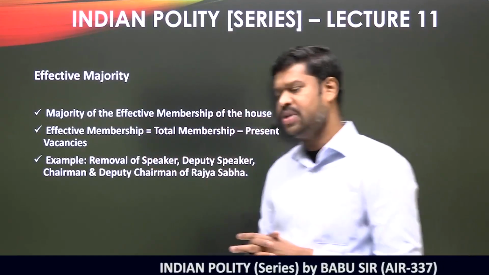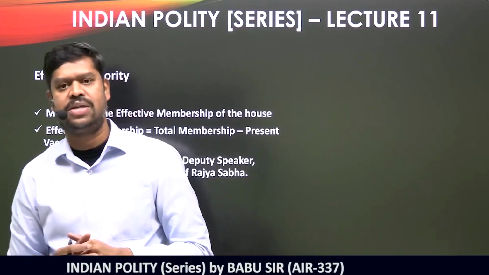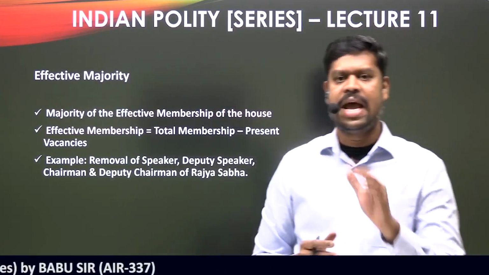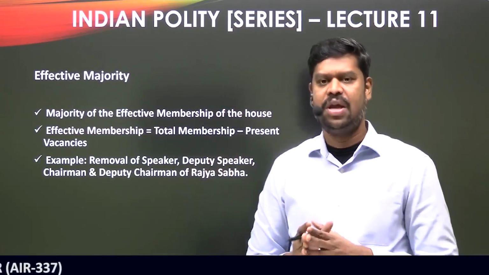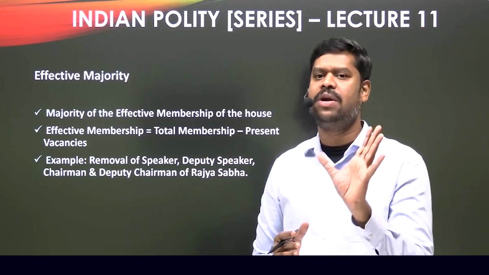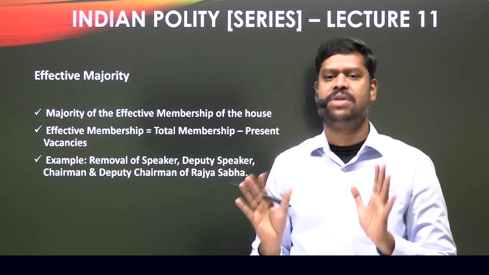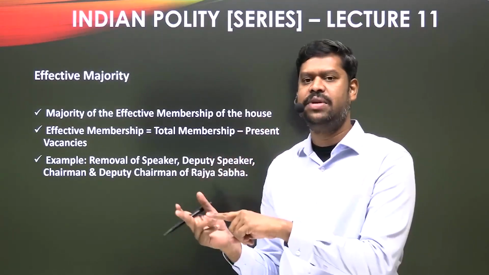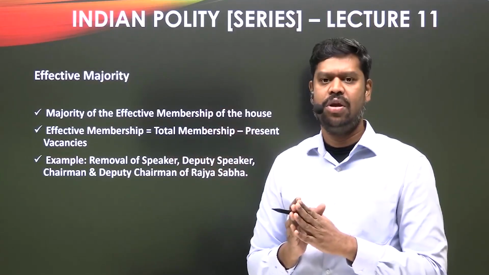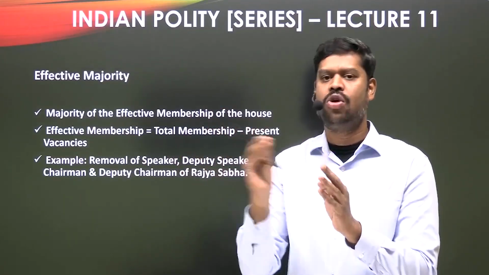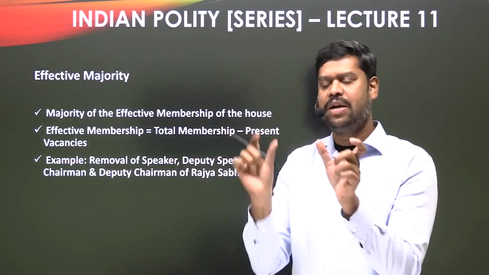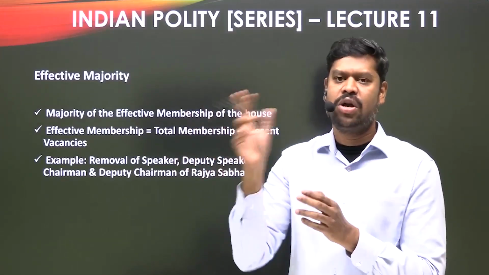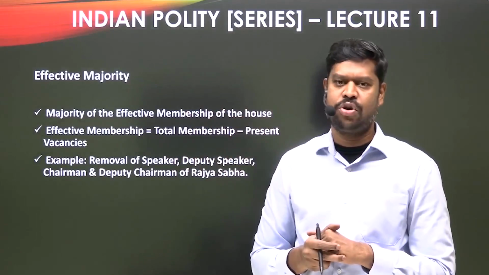But before I proceed further, you should very carefully understand one thing, that you should not confuse absence with what is called vacancy. Absence is different, vacancy is different. Absence means there is somebody occupying that particular seat, but on a given day he is absent. So, absence should not be confused with vacancy, whereas on the other hand, vacancy means the seat itself is vacant. So, if there are any absences on a given day, that should not be subtracted. What should be subtracted to calculate the effective membership is only the real vacancies at that point of time. And the majority of the effective membership is what is called effective majority.